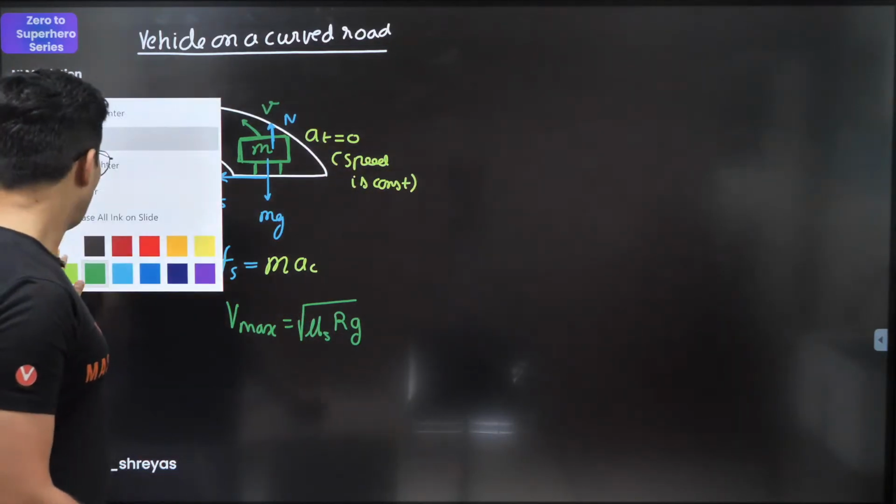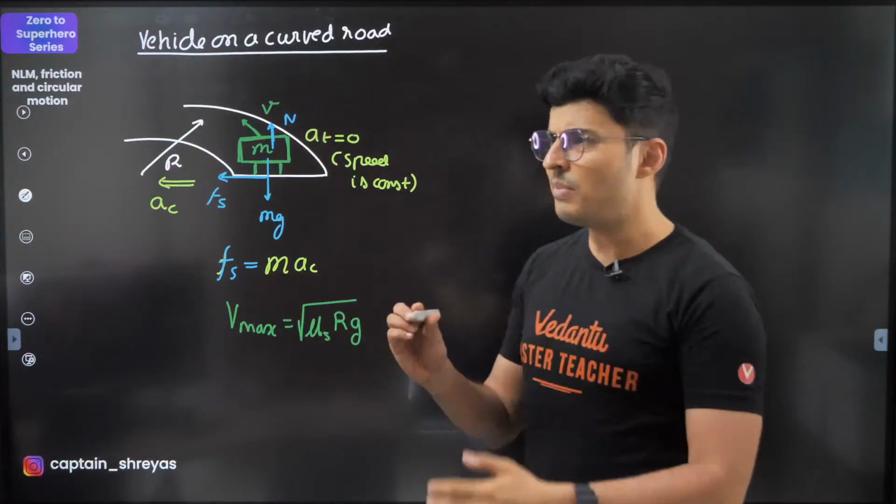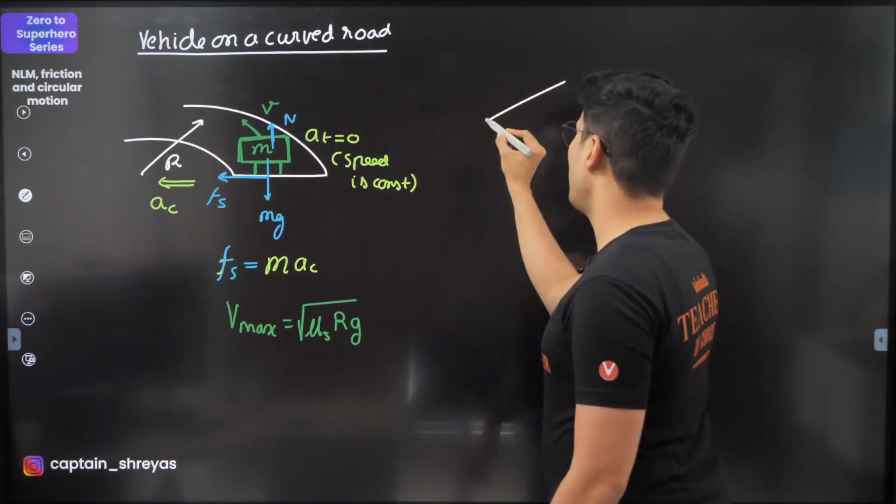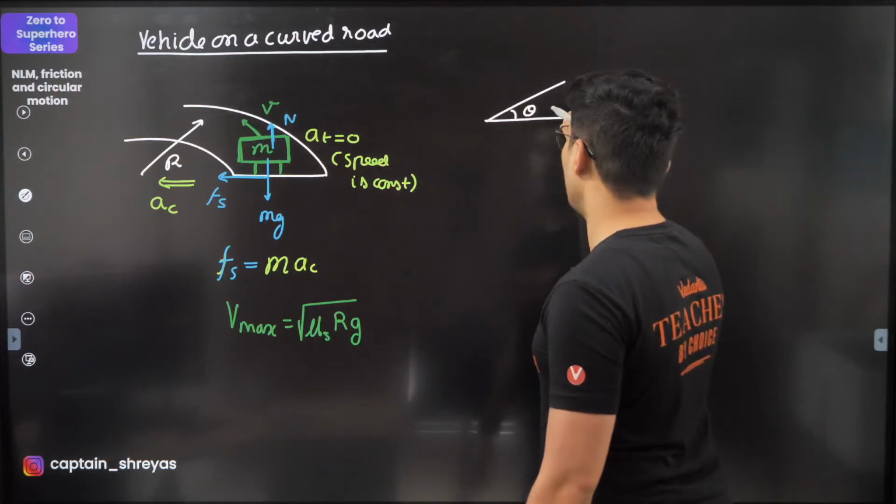Very good. Now you also get a case of a banked road. So this is the angle of banking.